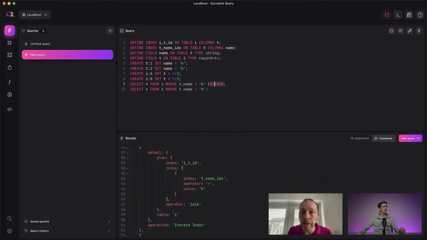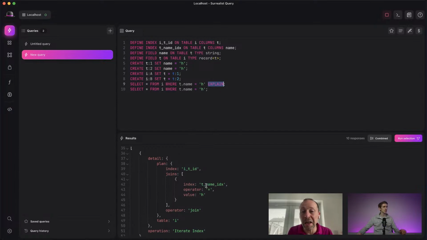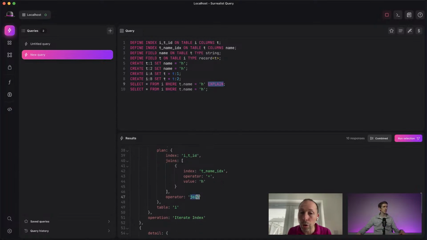On the explain plan, as usual, we do an explain. You can check that the accelerated strategy due to the query planner and the execution plan is triggered. The operator is called join. So when you do that kind of query, where you search for the name on the record link, I use t.name, which means I'm looking for the name on the join record, if I can say that this way, but maybe Zombie you want to use a better word than me.